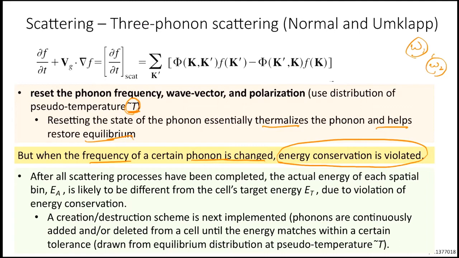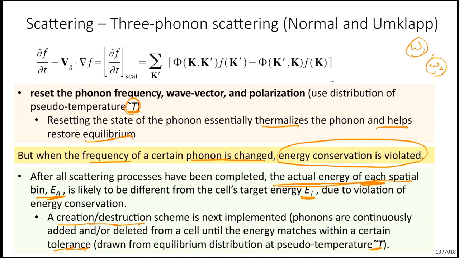Okay, so after all scattering processes have been completed, we would look at the actual energy of each spatial bin, E_A, but the target energy would be a little bit different because of this violation of energy conservation. So in this case, we could take this creation-destruction scheme, where we continuously add or delete particles from a cell until we match the energy within some tolerance. And we would draw these particles from the equilibrium distribution at pseudo temperature T bar.